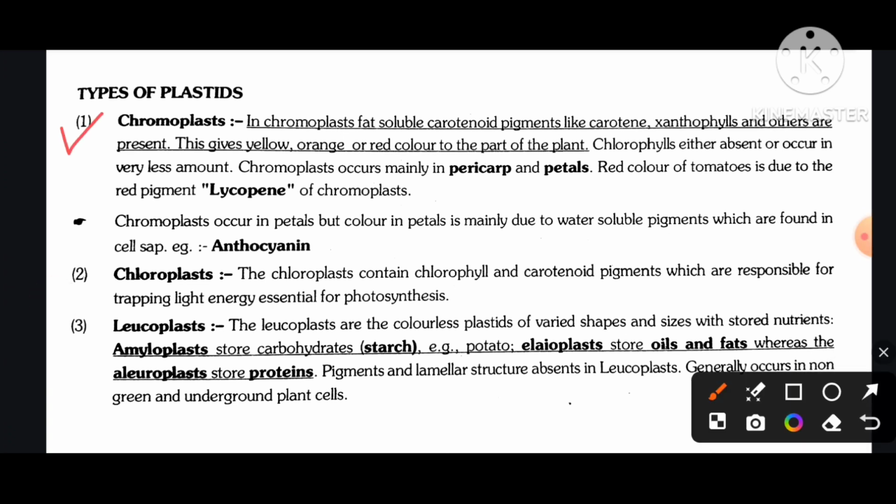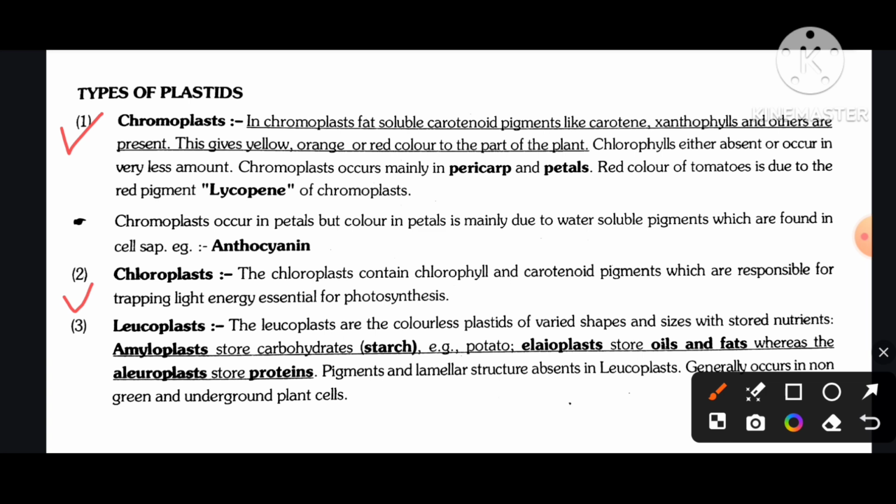Number one, chromoplast. In chromoplasts, fat-soluble carotenoid pigments like carotene, xanthophyll, and others are present. This gives yellow, orange, or red color to parts of the plant. Chlorophylls are either absent or occur in very small amounts. Chromoplasts occur mainly in pericarp and petals. The red color of tomatoes is due to the red pigment lycopene of chromoplasts. Chromoplasts occur in petals, but color in petals is mainly due to water-soluble pigments found in cell sap, for example, anthocyanin.